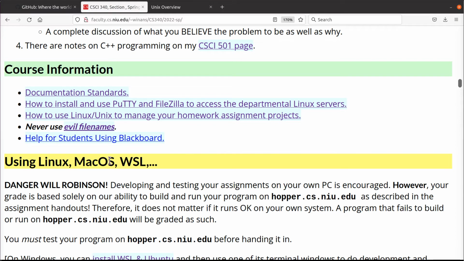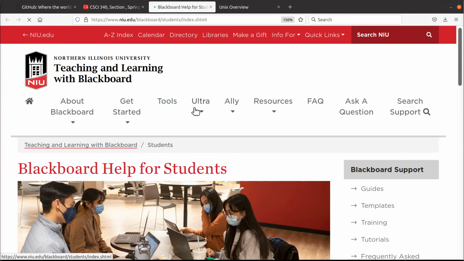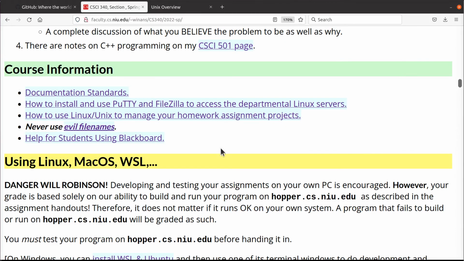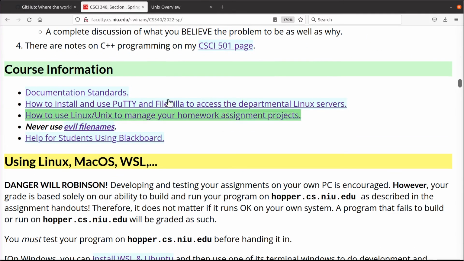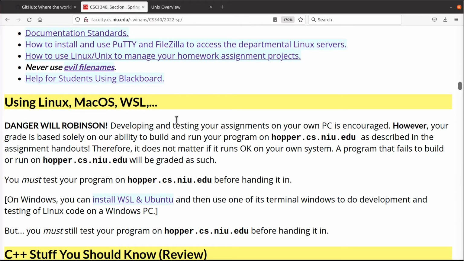Just don't do that. Here's some help if you never used Blackboard before. The university has a little help site for that. Click that, read it, know it, love it. Now notice this is yellow here. See, this one's green. The one up here is green. These heading bars, if they're green, these are formally part of the course. You want to have seen these. You want to know them. If they're yellow, these are kind of extra information you may or may not want to know.